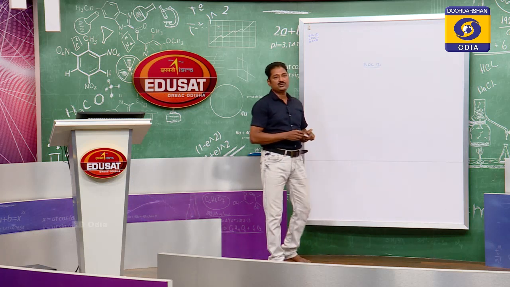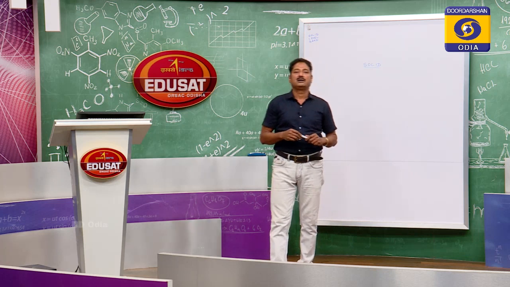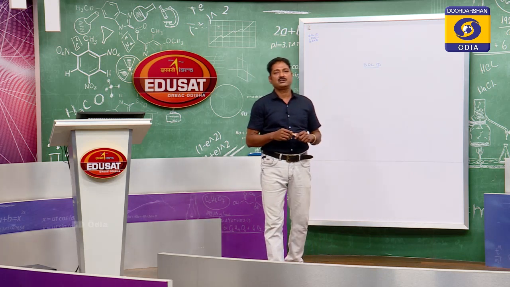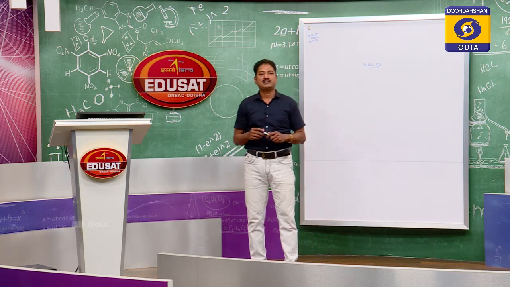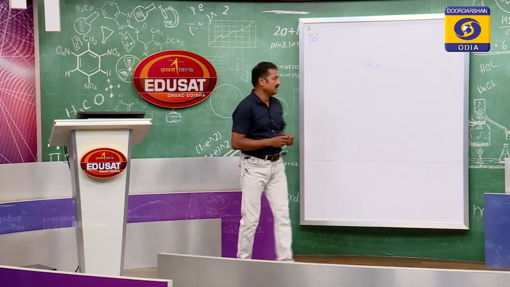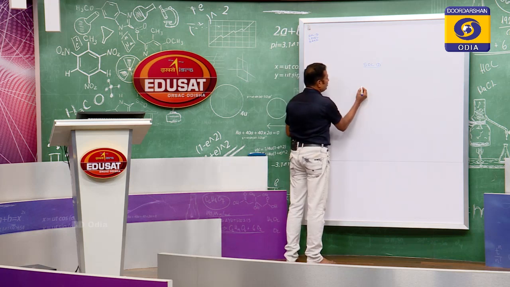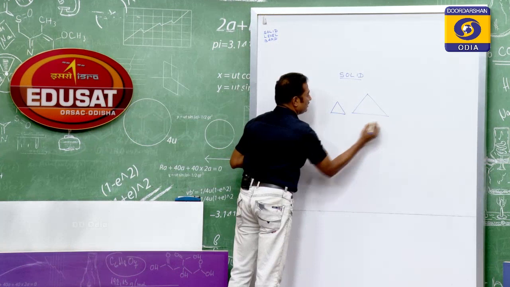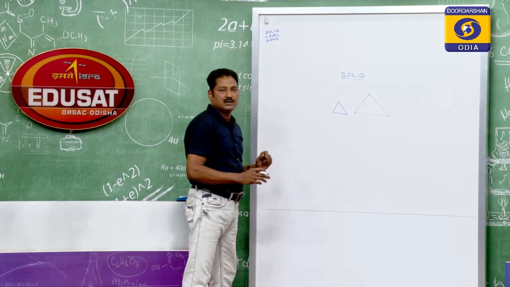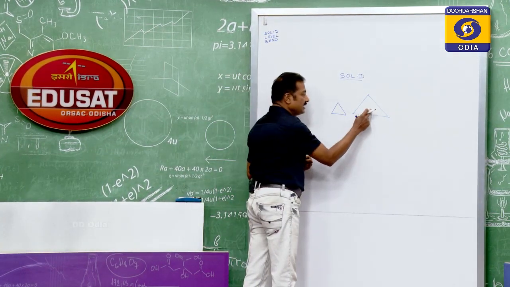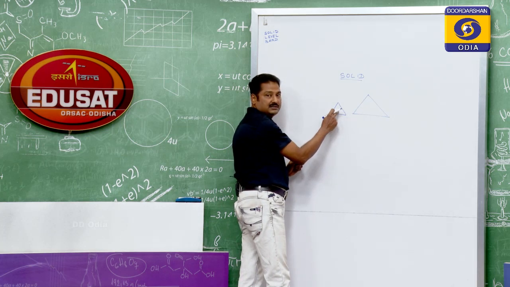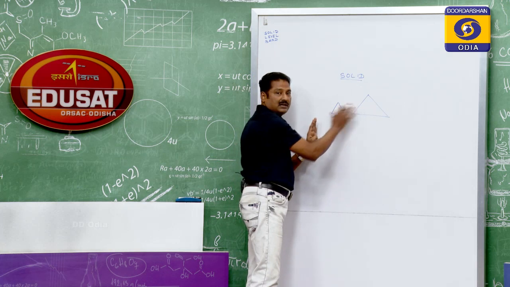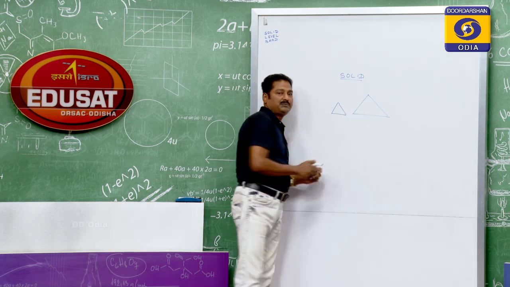When I think of solid, I should talk of the size, shape, etcetera. As you know, the solid structure is such that it has a definite shape. Shape and size are different things. Suppose two triangles are there, they are having the same shape, but this is bigger in size, this is smaller in size. So, shape means the akruti, they are the same shape, but different size.